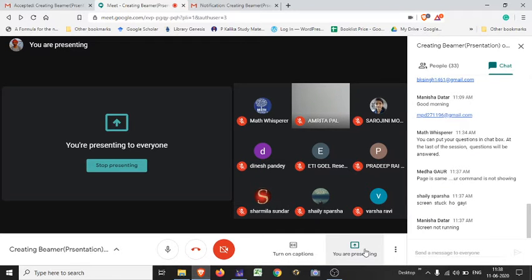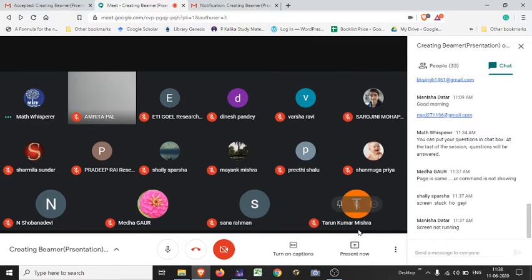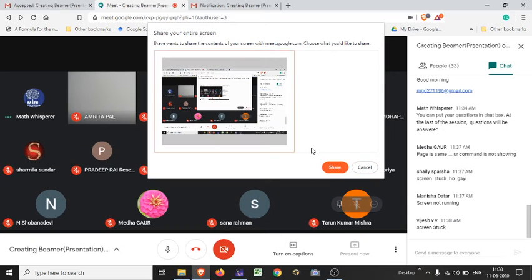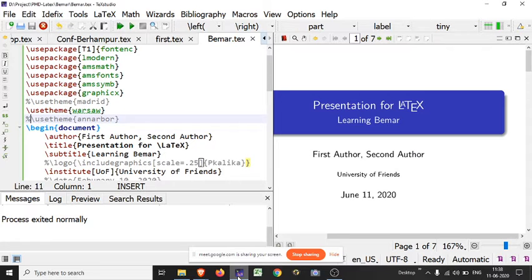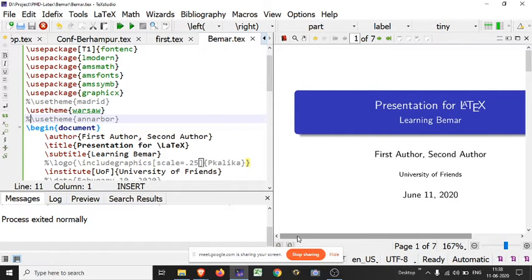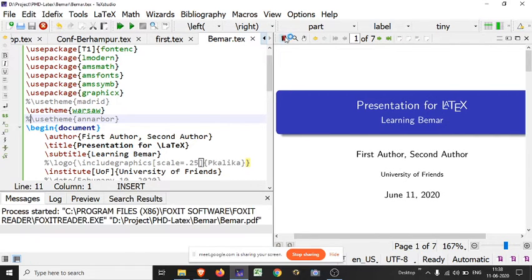Does it show, or is it still the same problem? Yeah, same problem. Wait, I am stopping here. Now it is stopped, and I started the presentation again. Wait, it will work. Now check again. Is it working or still having the same problem? Yeah, now it is working.